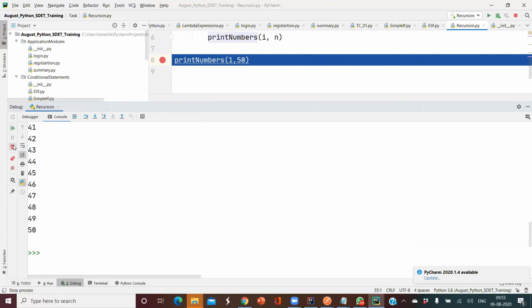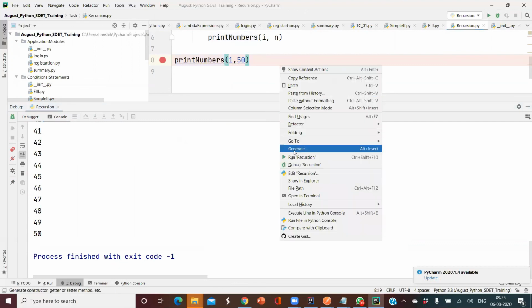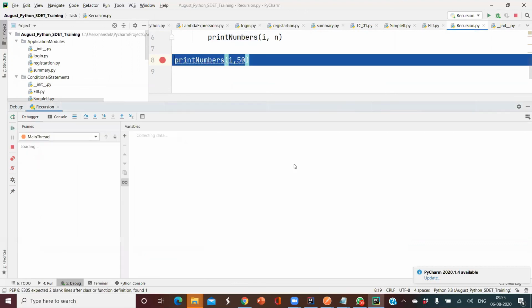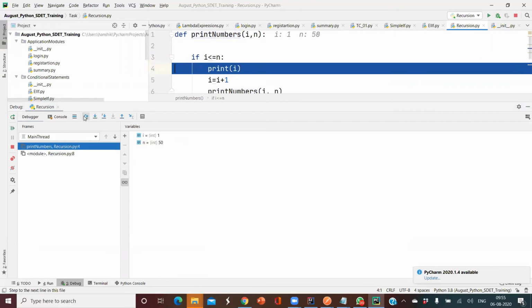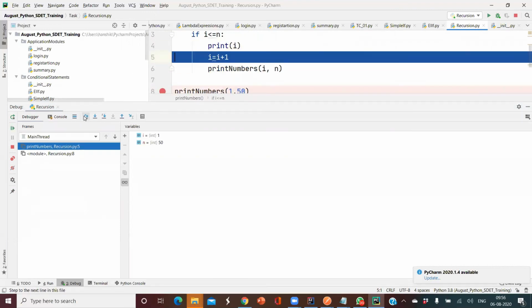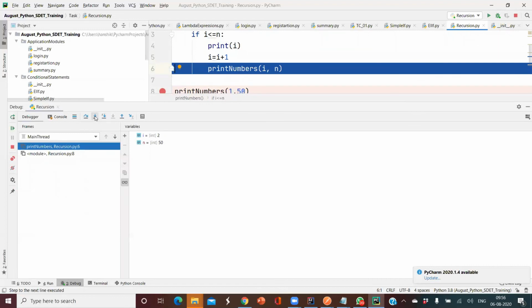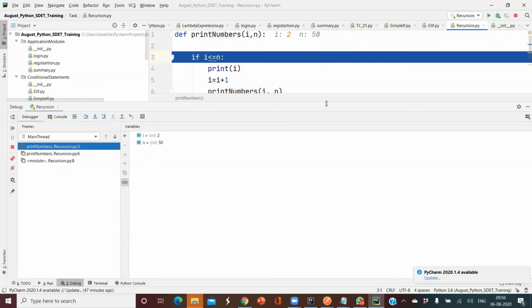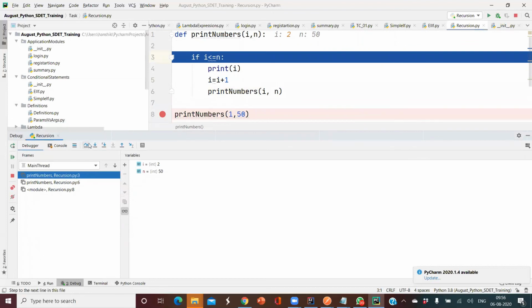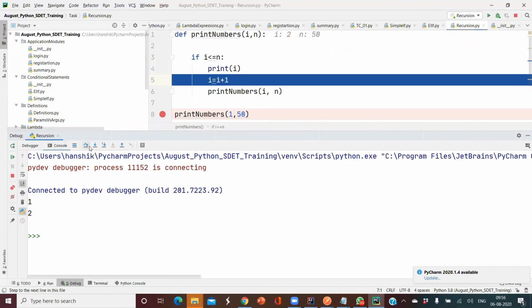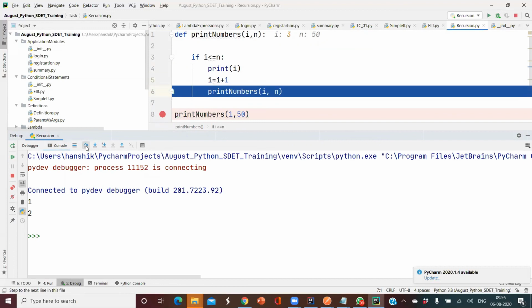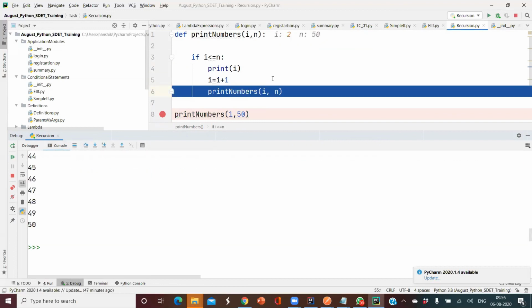Let me show you one more time. I'm going to debug it step by step. I went inside. i is less than or equal to 50, no problem here. i becomes 2. And then again, i is 2, so 2 is less than or equal to 50. Yes, again it came and printed the console value as 2. i became 3.